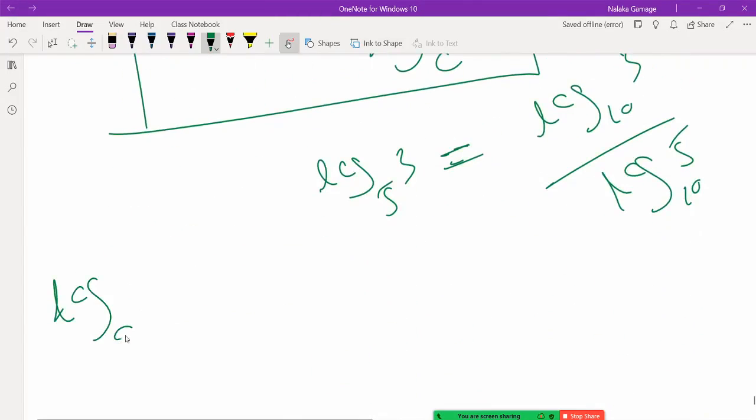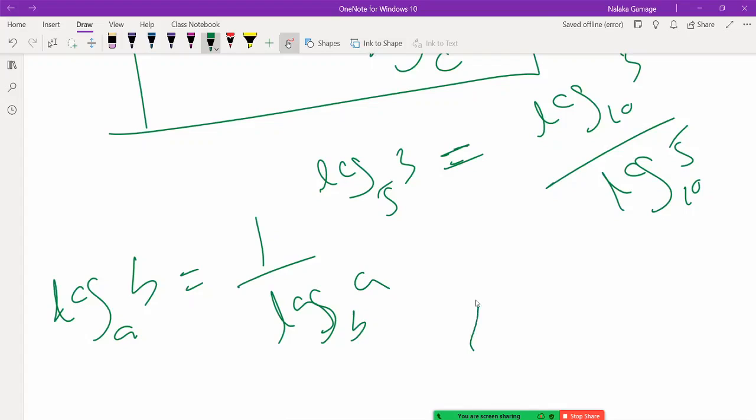Log a b can be written as 1 over log b a. If you know log 10 of 3, then log 3 of 10 is the same as 1 over log 10 of 3.